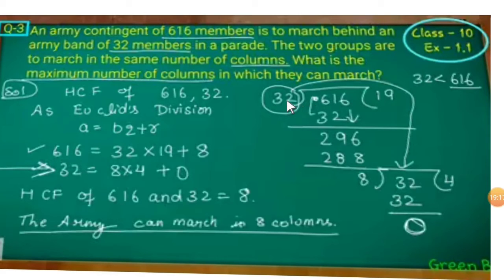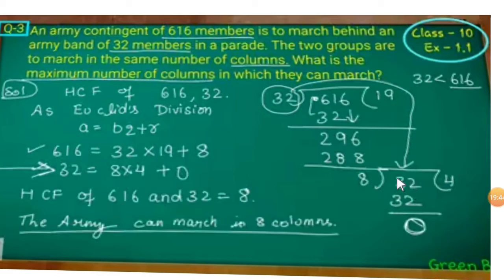616 divided by 32, 32 ones are 32, remainder is 29. Next, last digit is 6, 32 nines are 288, so the remainder is 8. In this case also the remainder is not equal to 0. Again, 32 divided by 8 gives us 4.